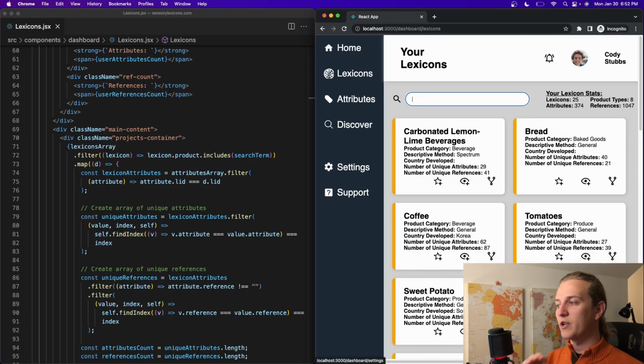It's a very basic search. If it doesn't include exactly the same capitalization and the same lowercase letters, it won't show up in the search results. So it can definitely use some refinement and some expanding of what is actually being filtered, but I'm pretty satisfied with it right now because it does present a fairly handy search tool for the user. That's all I did with the dashboard project.